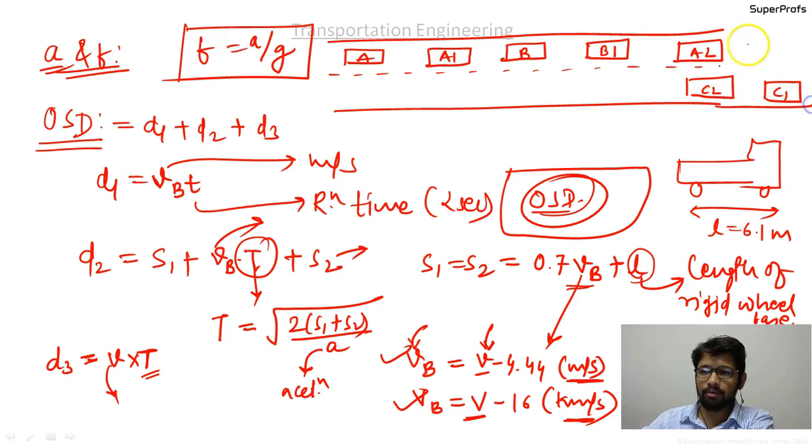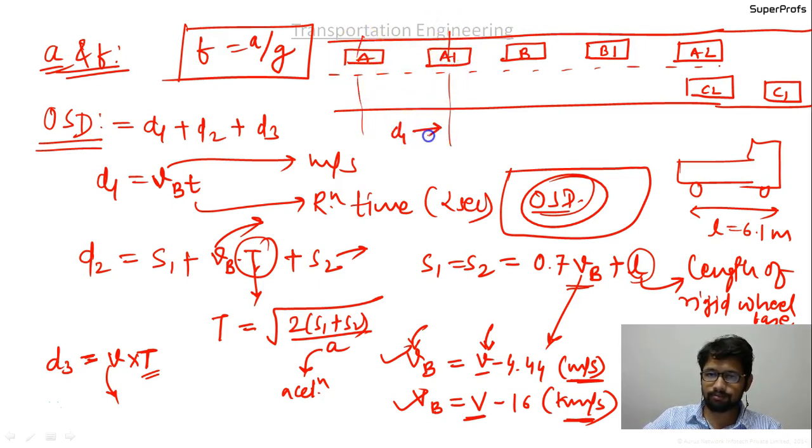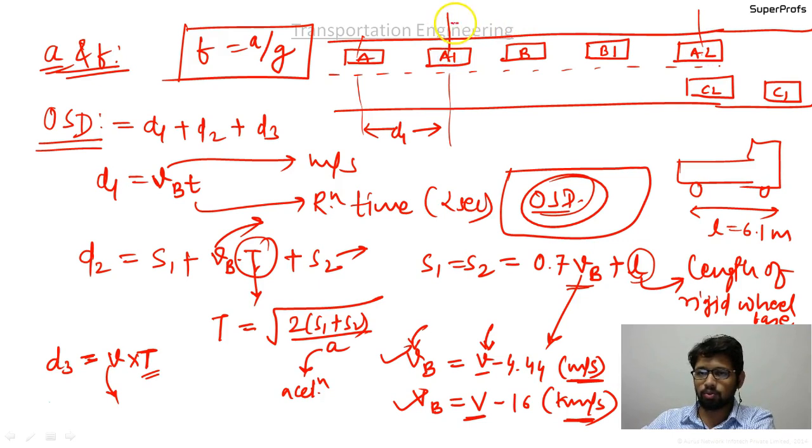If you remember this diagram, then it will be very easy. This distance is the B1. This complete distance from A1 to A2 is the D2 distance. And this distance is the D3 distance.